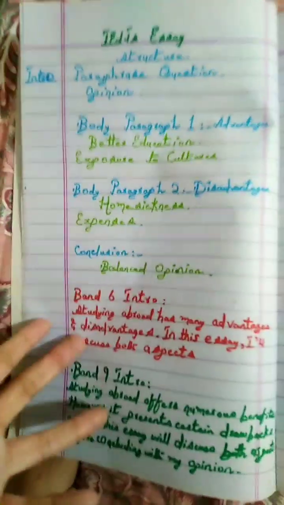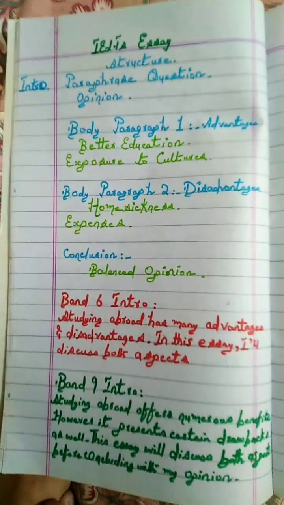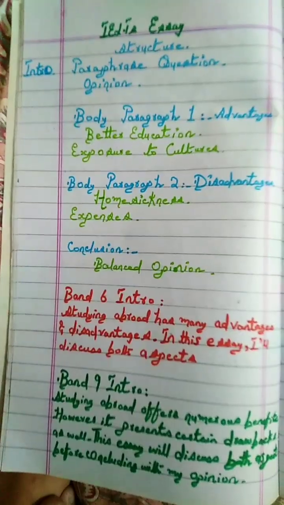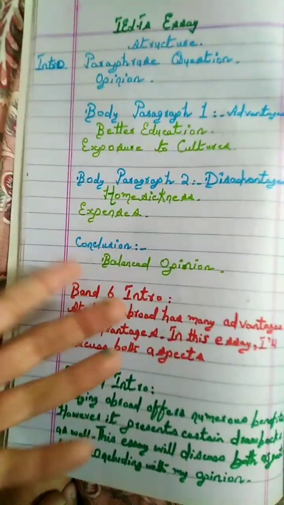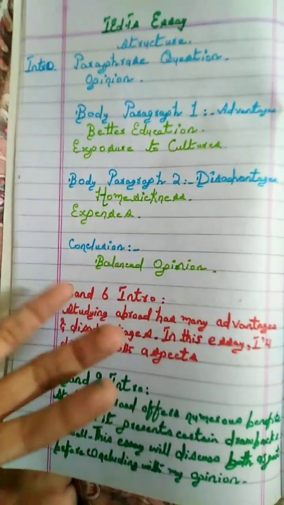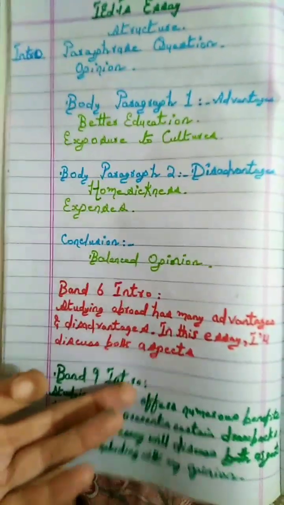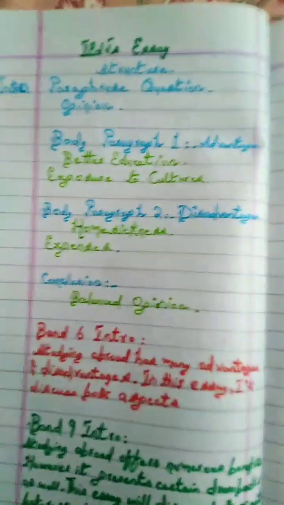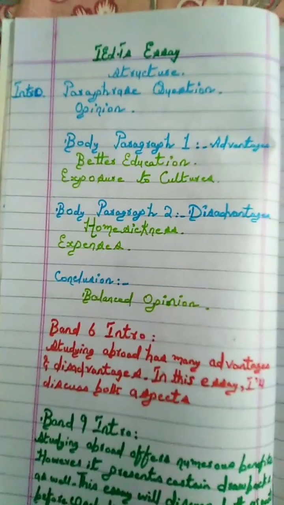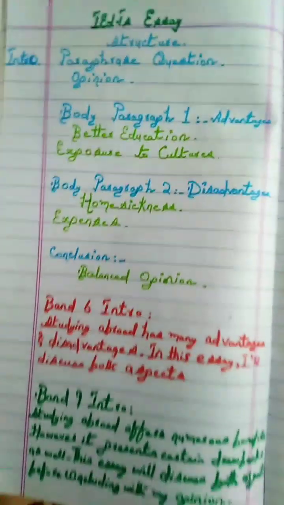We already know our opinion. Our opinion is that its benefits surpass its drawbacks. So just write that we explored both the perspectives, and we have arrived at the conclusion that its benefits significantly surpass its drawbacks. So give a balanced opinion in the conclusion. So I think it's very easy. If you understand the structure, if you understand the formula, then writing an essay becomes very easy.